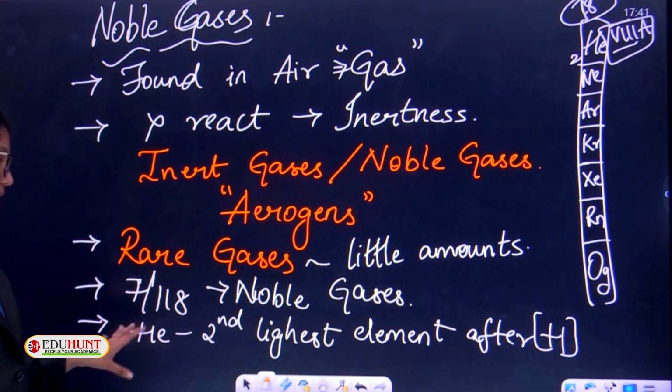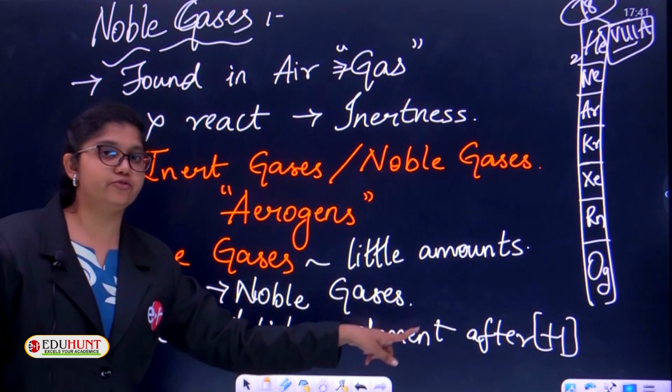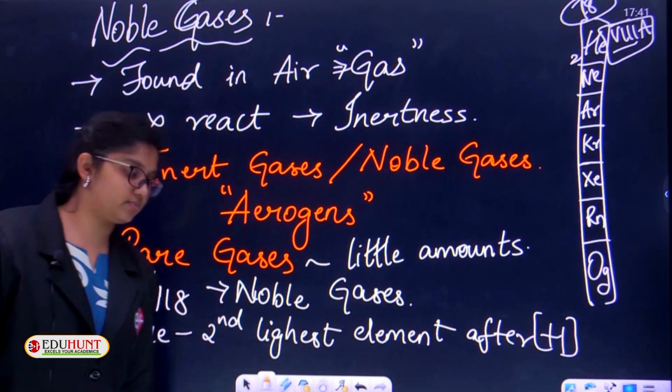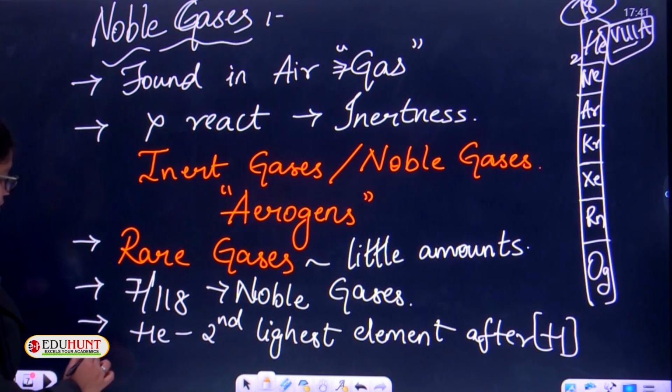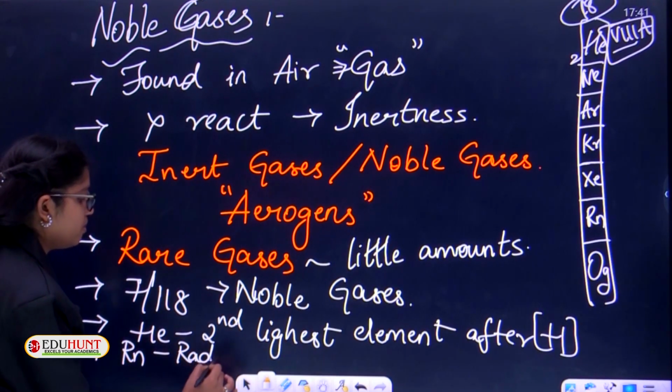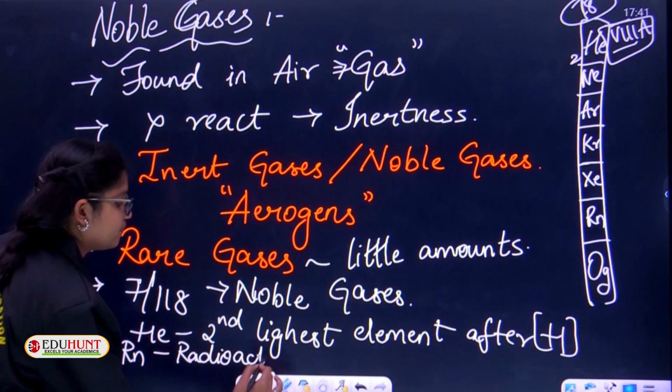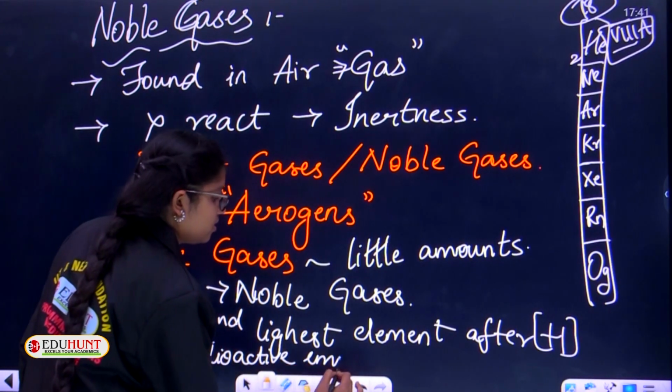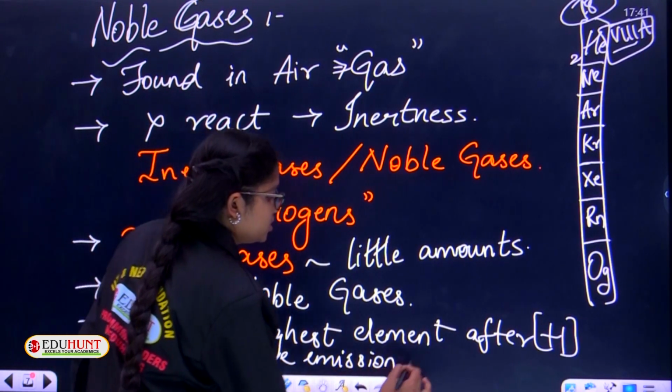Helium, He, is the second lightest element after hydrogen. One more point to be noted is radon, Rn. Radon appears from radioactive emission from the earth.